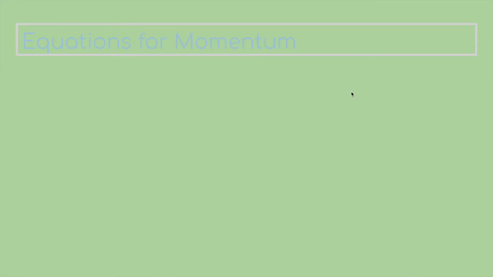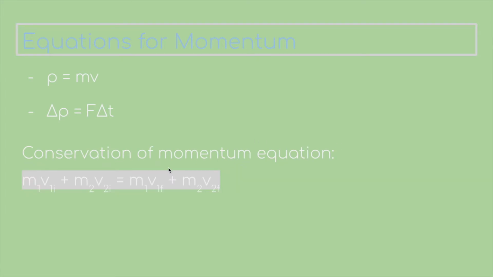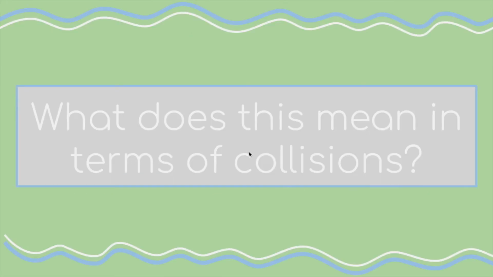So, some equations for momentum. Momentum equals mass times velocity. Change in momentum is force times change in time. And finally, let's look at the conservation of momentum equation. This is the equation here, and we're going to take a closer look at this with Maddie's example. And here is a slightly different version of the conservation of momentum for perfectly inelastic collisions. So what does this mean in terms of collisions? Let's take it over to Maddie.